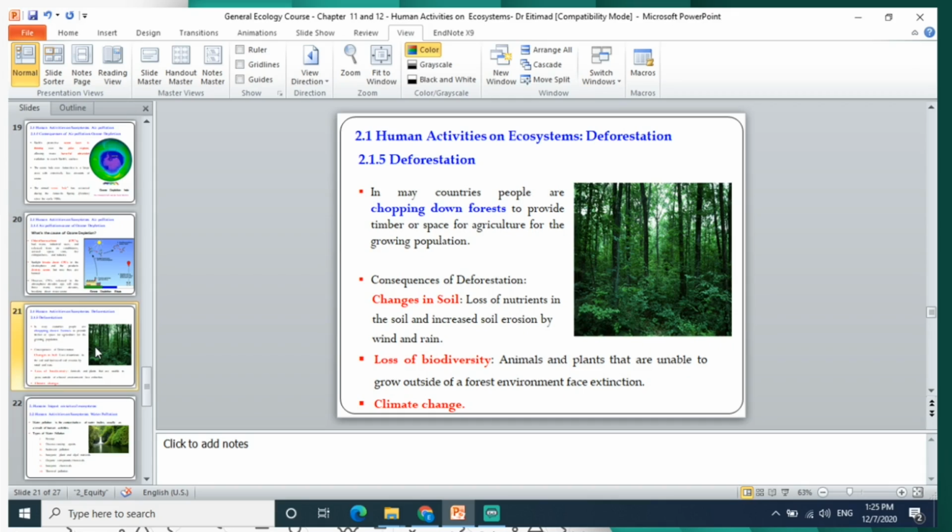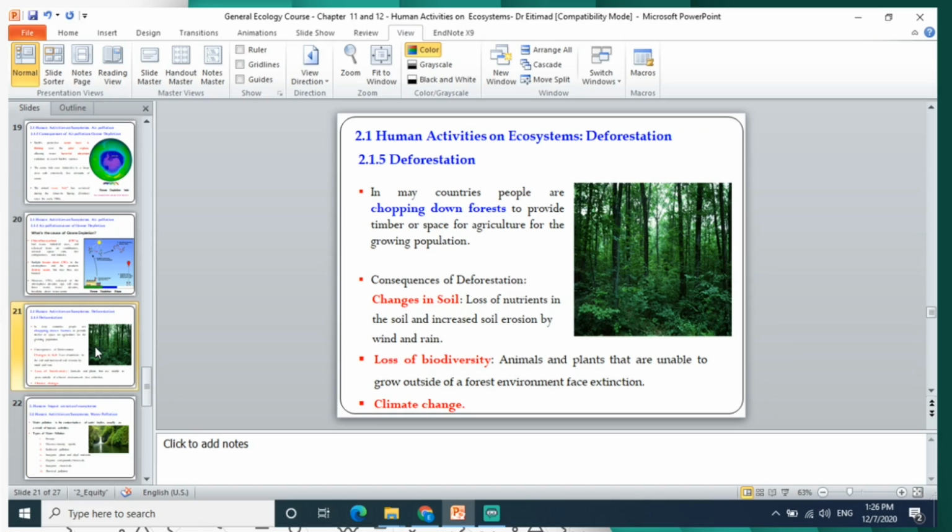Also, one of the major impacts of humans on the ecosystem is deforestation. In many countries, people are chopping down forests, sometimes to provide timber or space for agriculture or for the growing population.